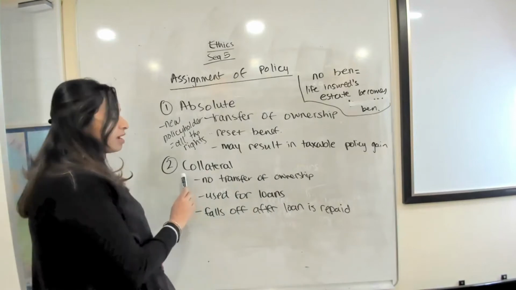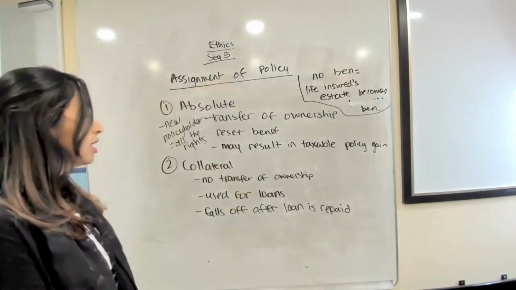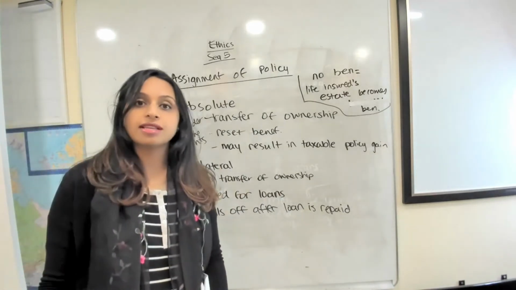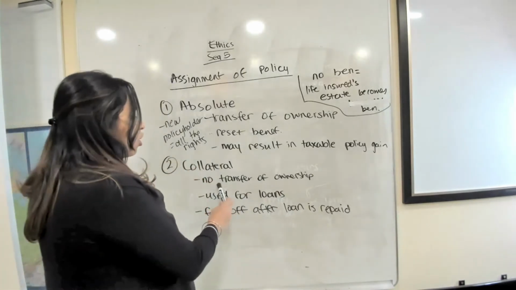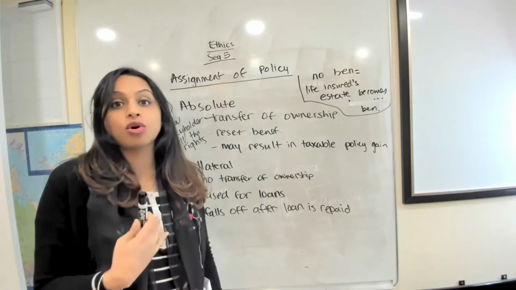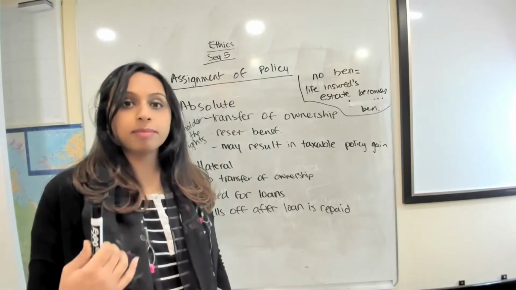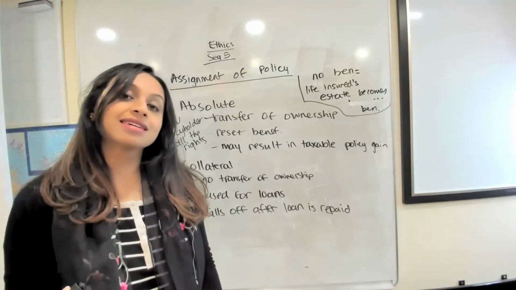Now, the second way that we can sort of transfer or use the policy is a collateral assignment. Now, there's a big difference between collateral assignment and absolute assignment. And the biggest one, of course, is that ownership is not transferred. So whoever the owner is still the owner. You still have all the legal rights to the contract. You still have all the power to make all the decisions. You're only using your policy as collateral.